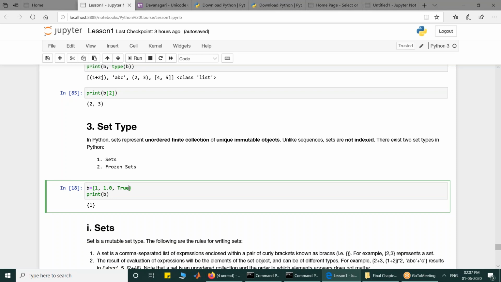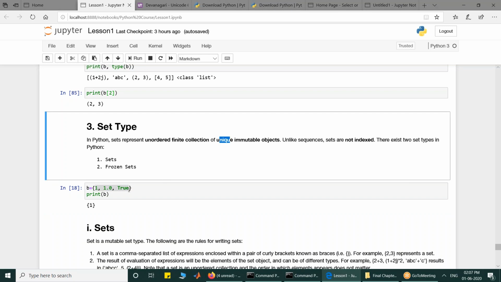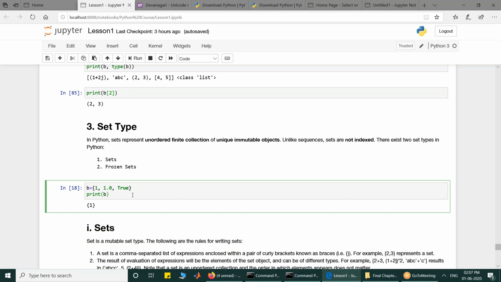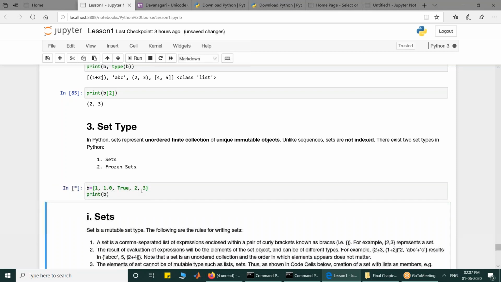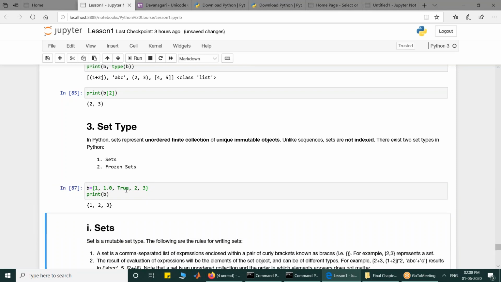One, 1.0 and True. It compares all three values. One is value 1, floating point is again value 1, True is also taken as value 1. So uniqueness means this is only one, whether it is written in three different ways, it means one. When you execute it, you are going to get only value 1. If you have written 2 and 3, now they are different values, so 2 and 3 are added to it, but unique values are added.